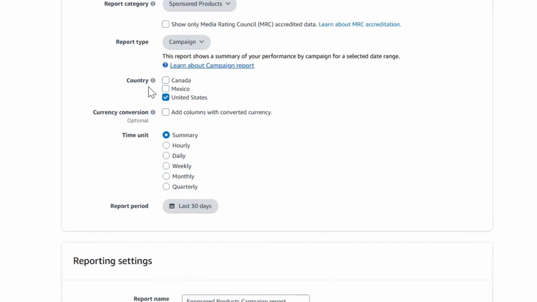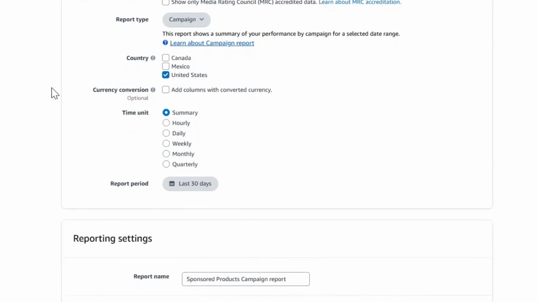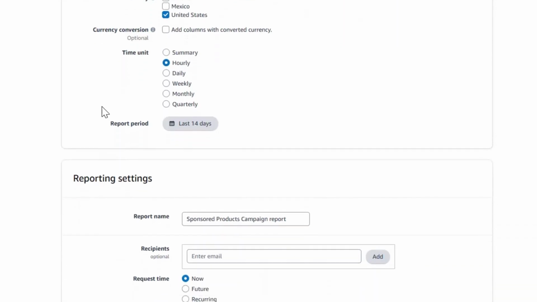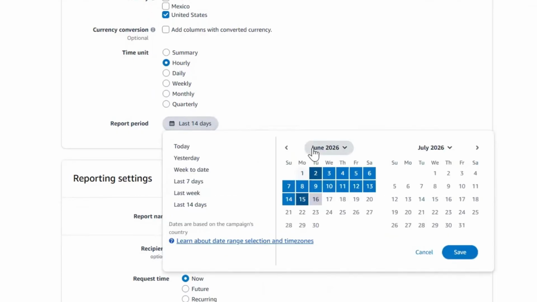For example, should it be Canada, Mexico, United States? You can select all three. For now, we're going to just select the United States. The time unit is important, so you want to change this to hourly because we want to know which hours perform well. Just check the last 14 days because this is the only duration you're going to get.